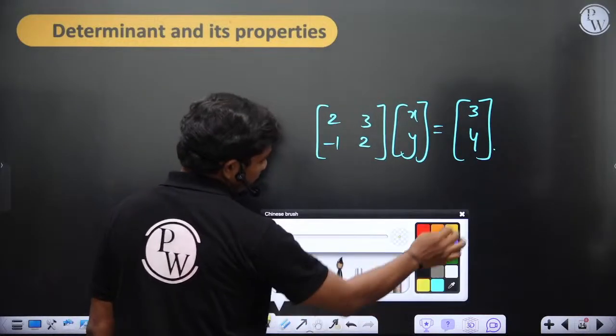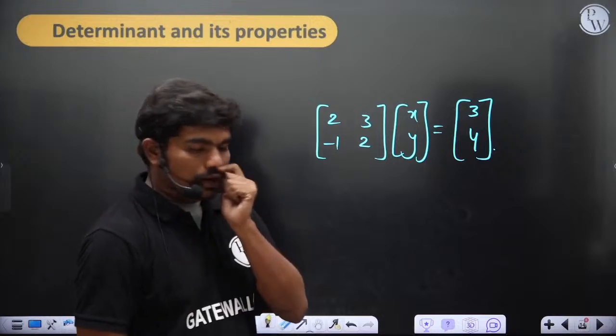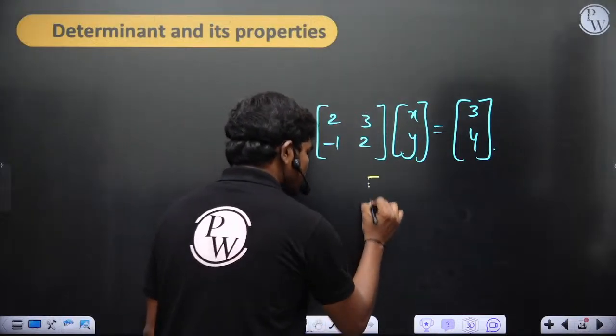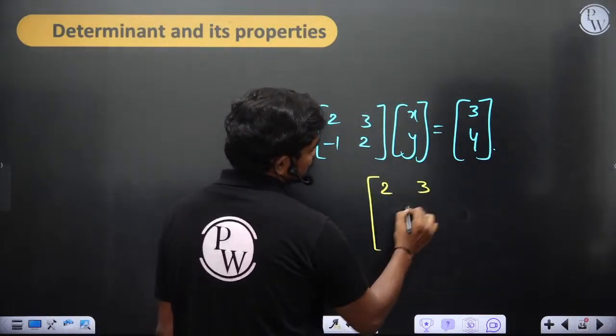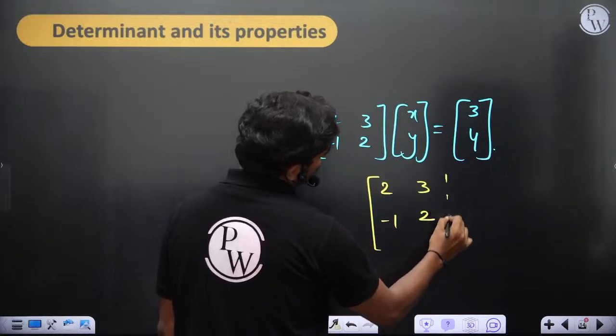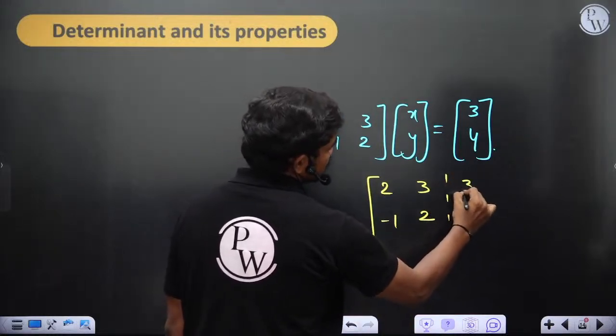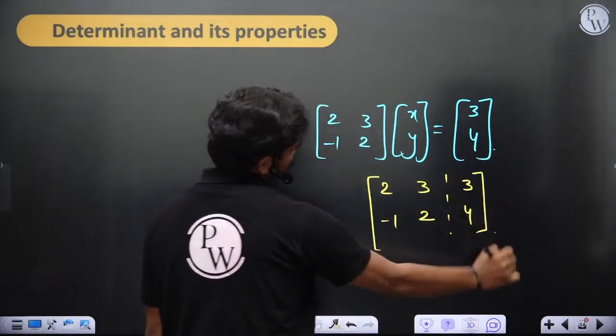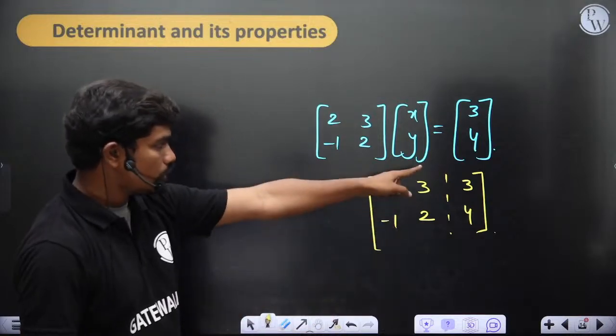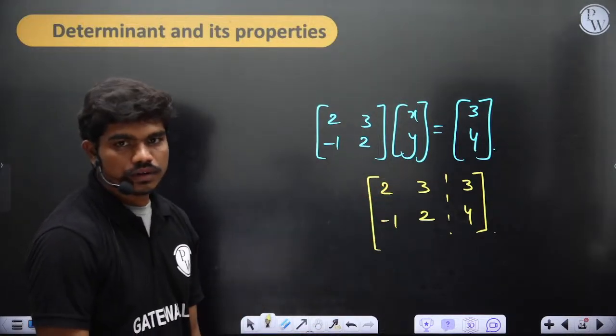Anyway, I want to tell you one important thing. If you construct a matrix like this, 2, 3, minus 1, 2, and this is 3, 4, of course.